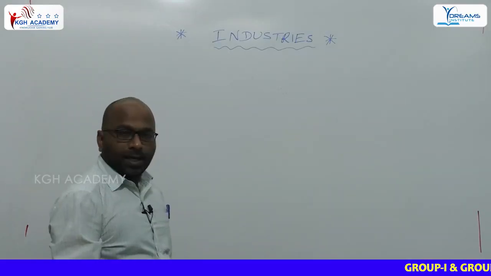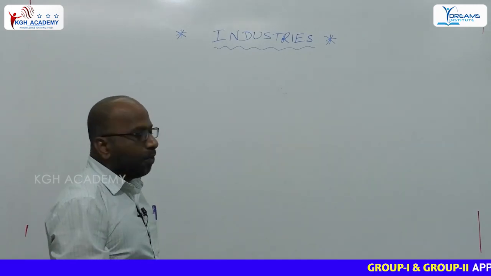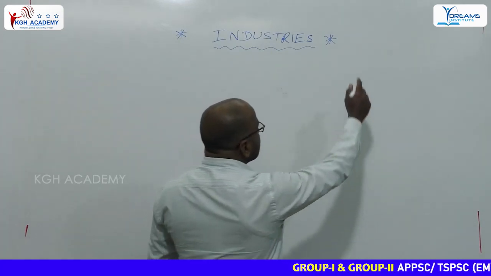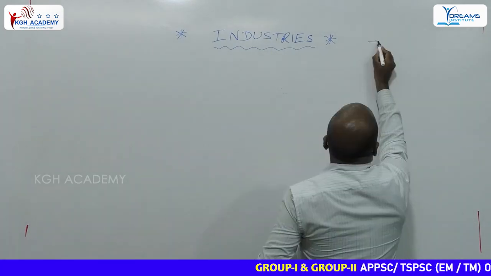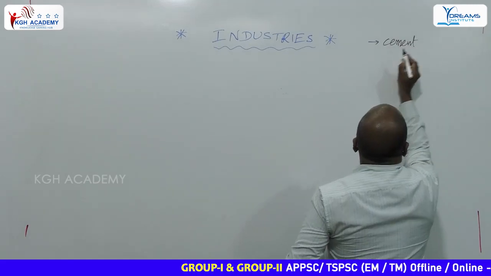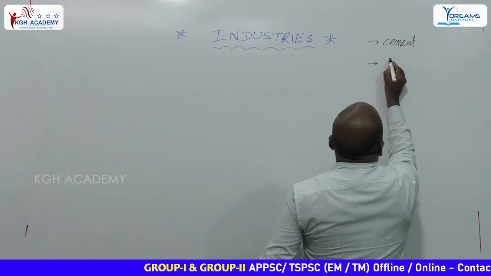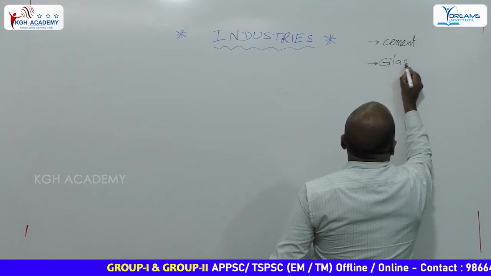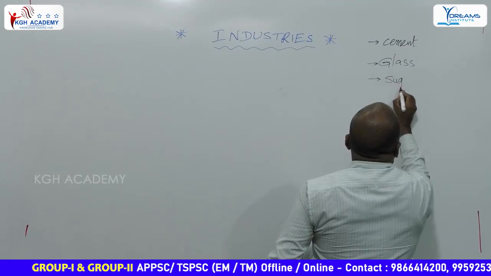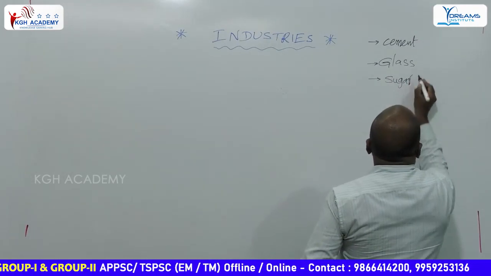Industries. In this chapter, we will discuss the following topics. They are: number 1, cement. The next one is glass. Third one, sugar industry or sugar.